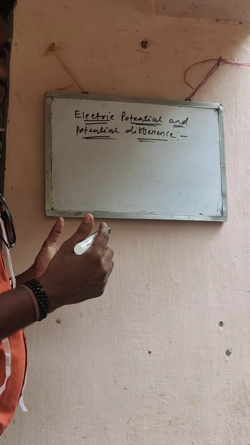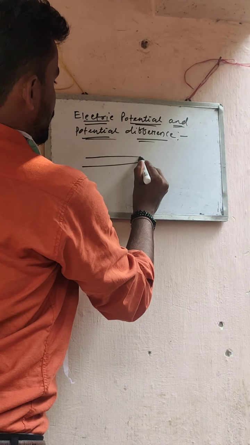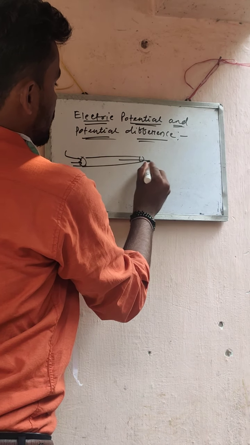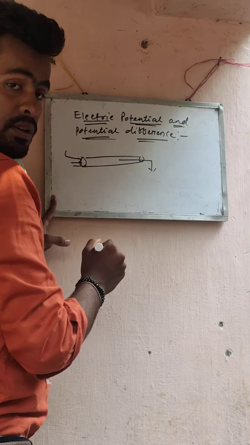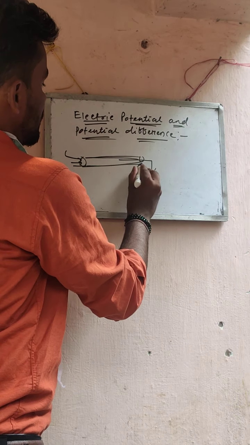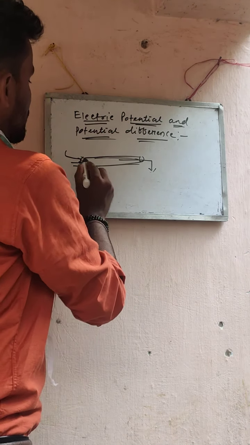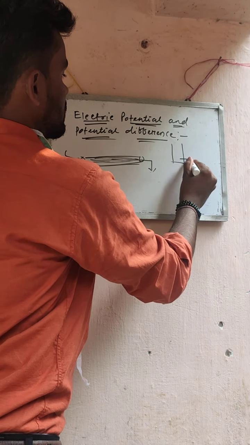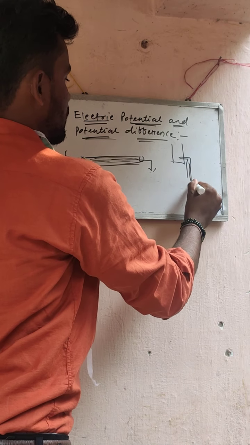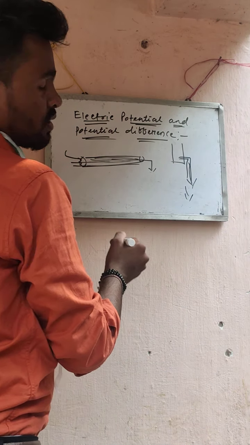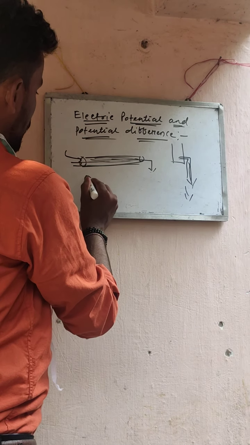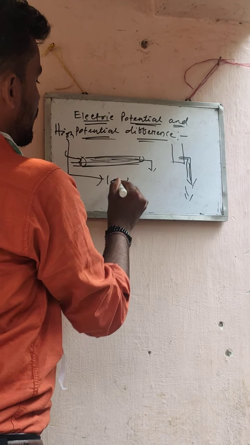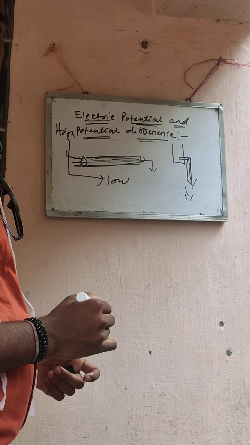Let us take an example first. Suppose this is a pipe and it is placed horizontally. When water is put inside the pipe, the water will not flow through it, because when the pipe is horizontal, there is no force, so the water will not automatically flow. But when it is a tank, suppose, and I put a pipe here, then the water will automatically flow down, because it is a tendency of water. Water always moves from high level to low level.